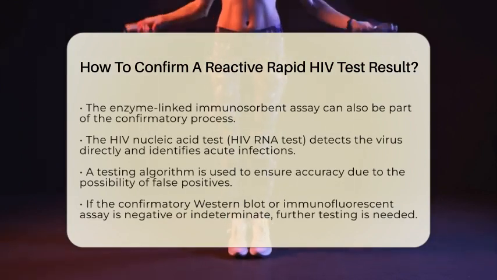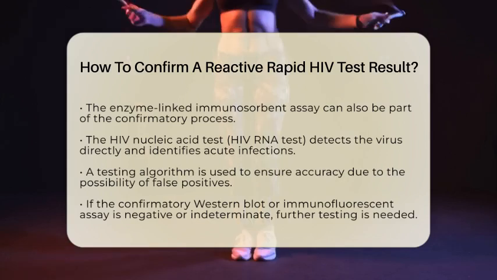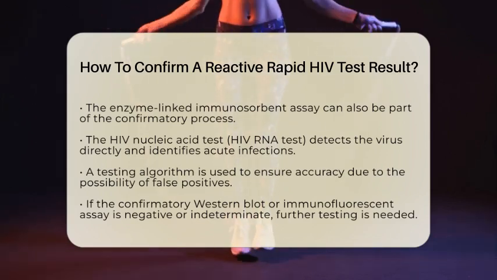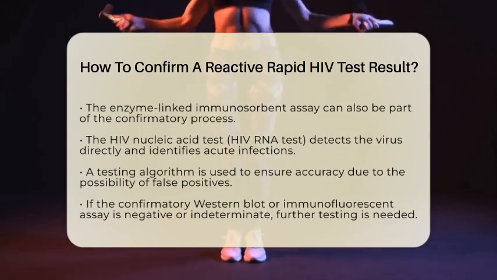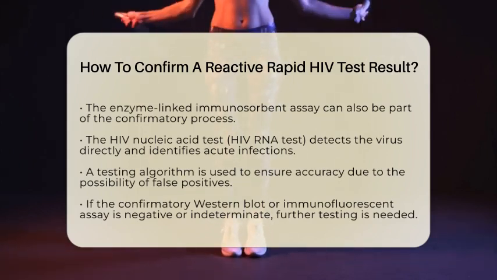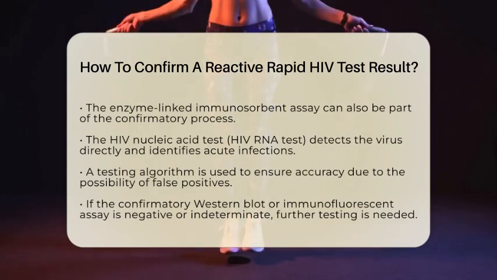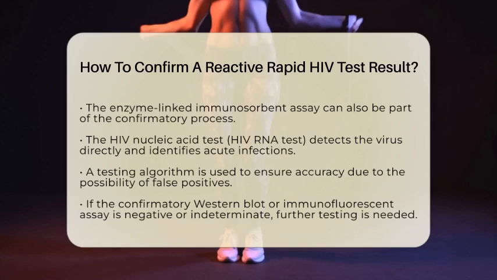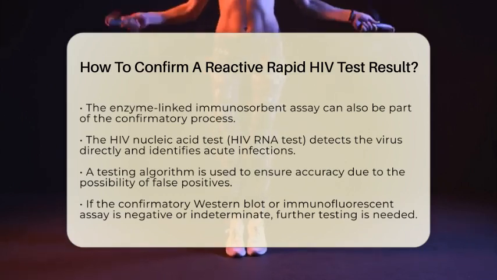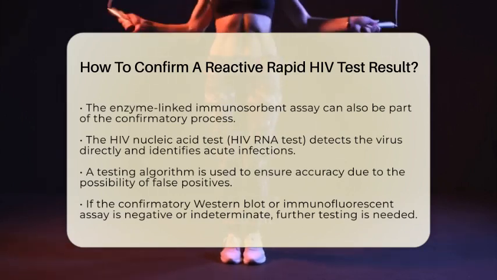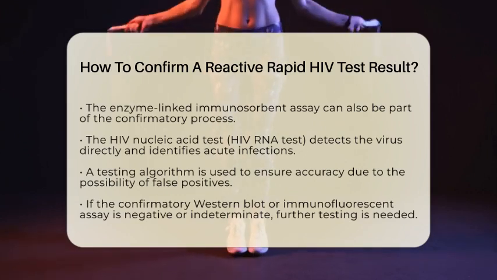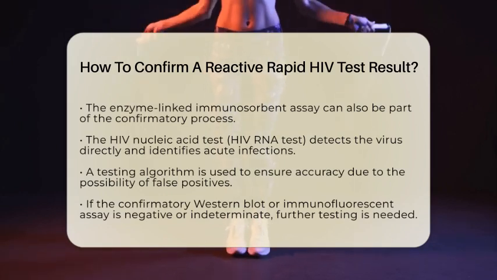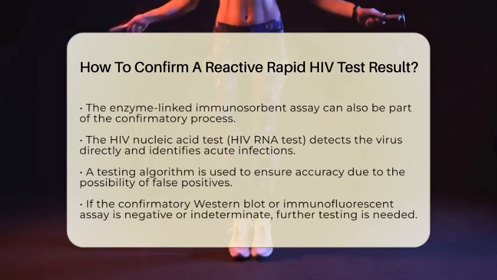Additionally, the HIV nucleic acid test or HIV RNA test detects the virus itself and can help identify an acute infection. Next, follow a testing algorithm. Rapid tests can sometimes yield false positives, so healthcare providers use a sequence of tests to ensure accuracy. If the confirmatory Western blot or immunofluorescent assay is negative or indeterminate, further testing may be necessary. This often includes a repeat Western blot a few weeks later or an HIV RNA test to rule out early infection